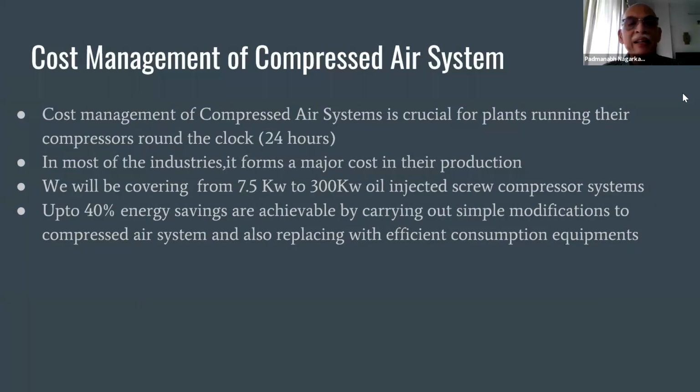From various experimentation, up to 40% energy savings are achievable by carrying out simple modifications in the compressed air system and also replacing it with efficient consumption equipment. This particular consumption equipment factor was not touched by auditors for a long time, but now it is high time that we should study it.